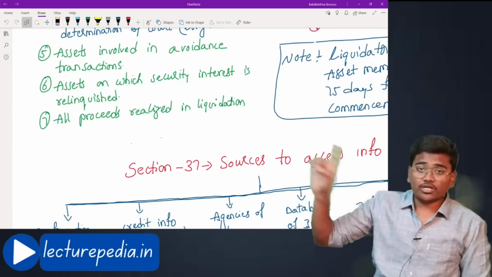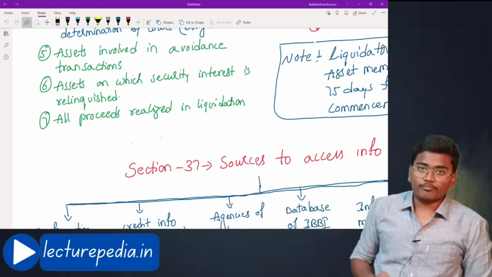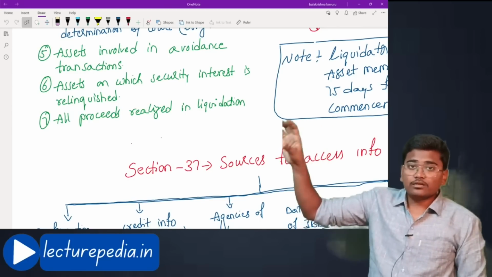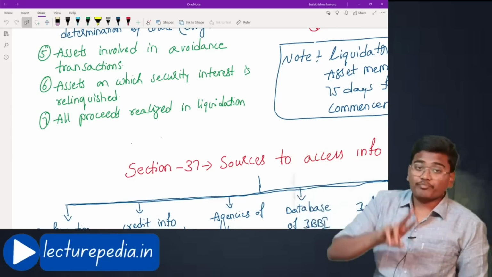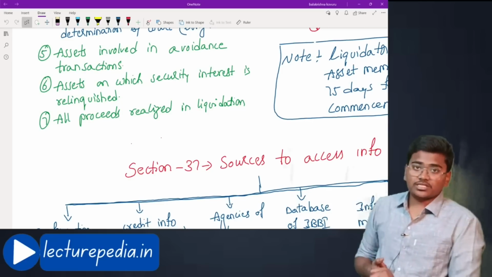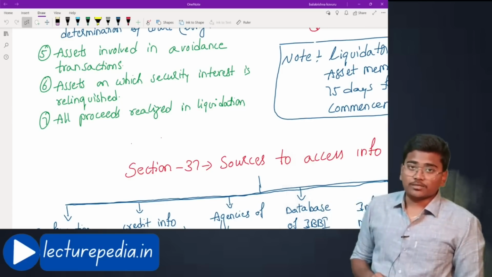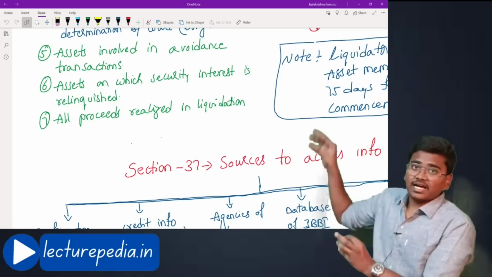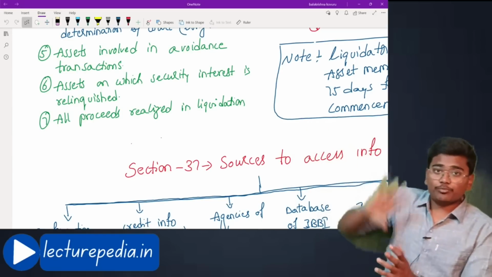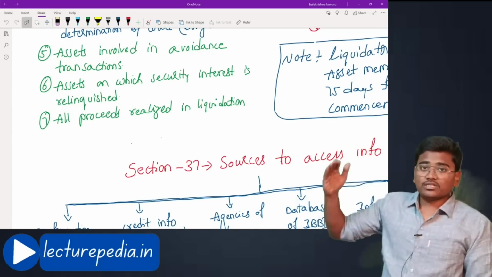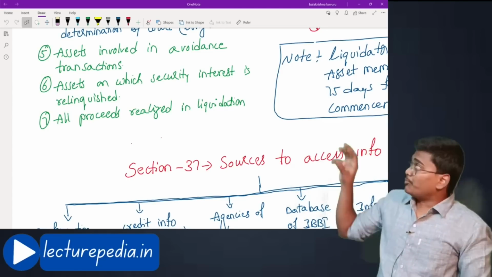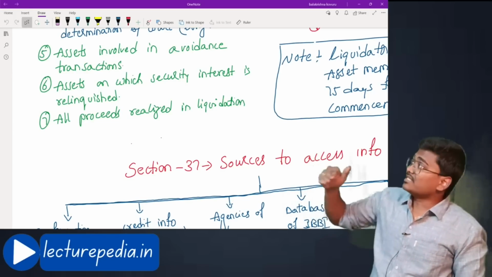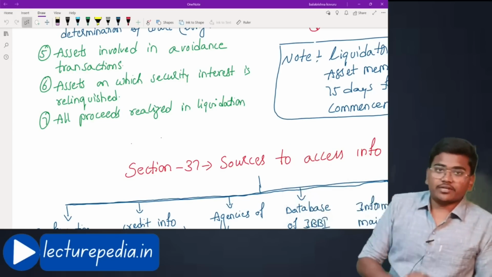That is the first option available to the secured creditor. That is to relinquish the interest against the secured asset and mix it up with the liquidation estate. The second option is he will not relinquish the interest of such security asset. He will keep the asset with himself only and he himself will sell the asset and he himself will take the proceeds received from such sale of that security asset. If at all the proceeds received are surplus of debt owed to him, in that case such a surplus amount will be given to the liquidator.